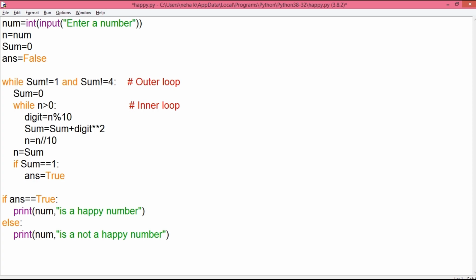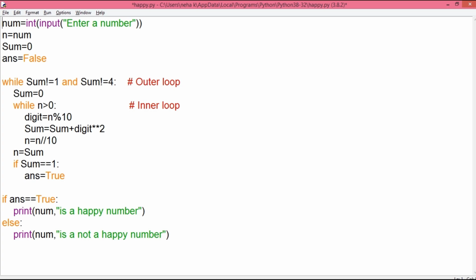After this, when 3 is divided by 10, it will give 0 and the inner loop stops working. As I want the next operation to be done on the value 13, that's why I have assigned the value of sum to variable n. That's the reason I used variable n in my program. So this is how variable n will keep on changing according to the updated value of variable sum.